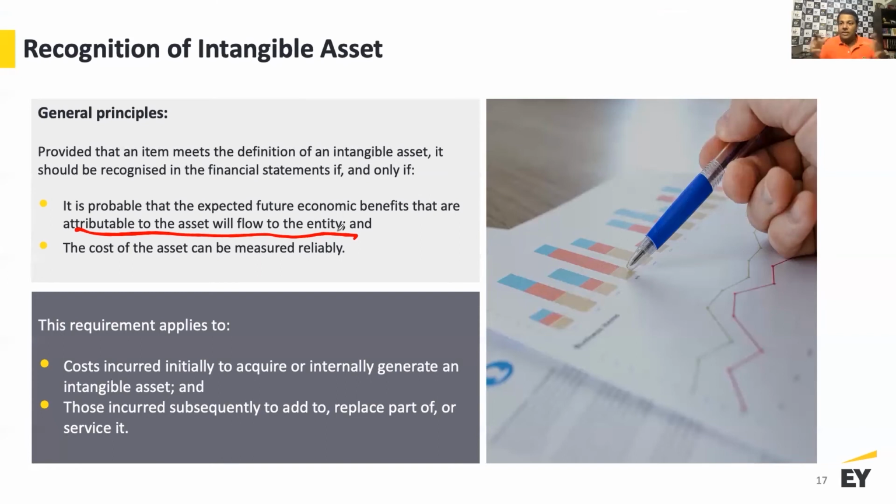And we will also try and understand some differences, right, as to say that if I'm building this internally, developing this intangible asset internally, can I capitalize everything? And that's where it is important for you to understand the distinction between the research phase and the development phase. The research costs are always expensed as incurred, whereas only the development costs are allowed to be capitalized. And that distinction is very, very important for you to get it right, as to how much I am allowed to capitalize. And that's where, in a way, it's coming in terms of the initial measurement.